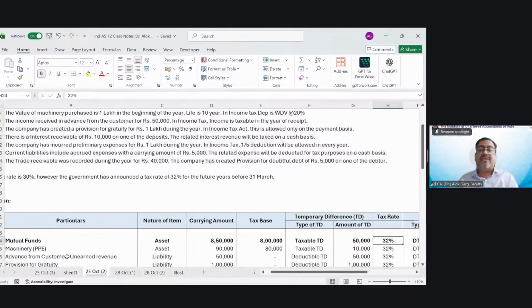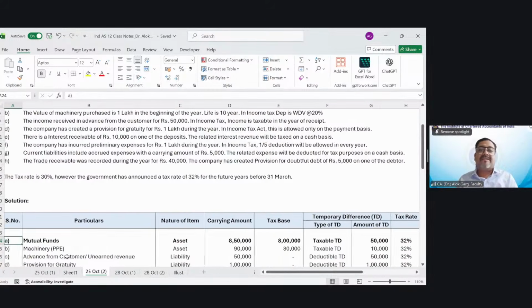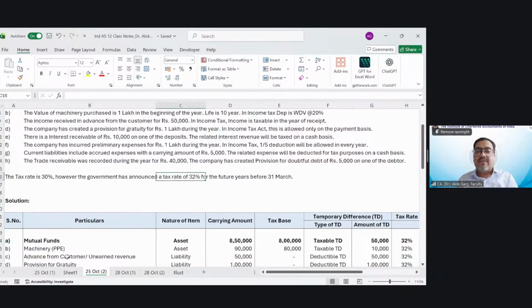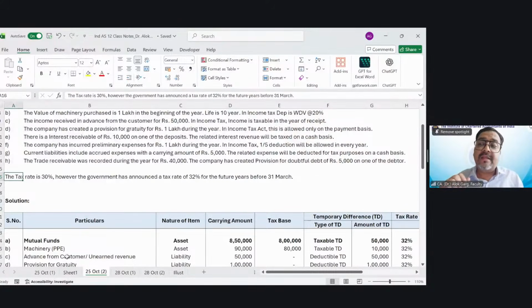Tax rate is, assuming 32%, which is given in the question. So basically, tax rate is 30%. However, the government has announced a tax rate of 32% for the future year before 31st March. My dear friends, if government has enacted a new rate before or as on the end of the reporting date, your deferred tax calculation will happen on the future rate.